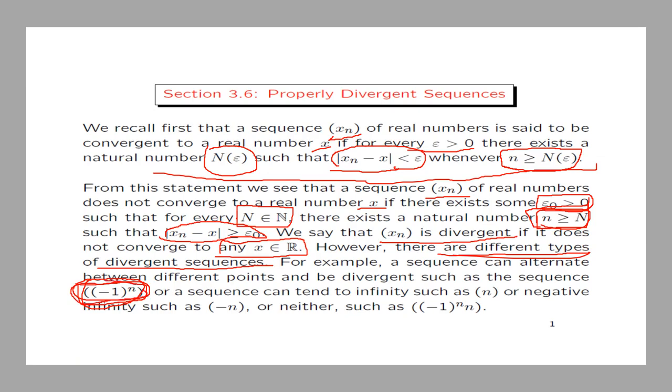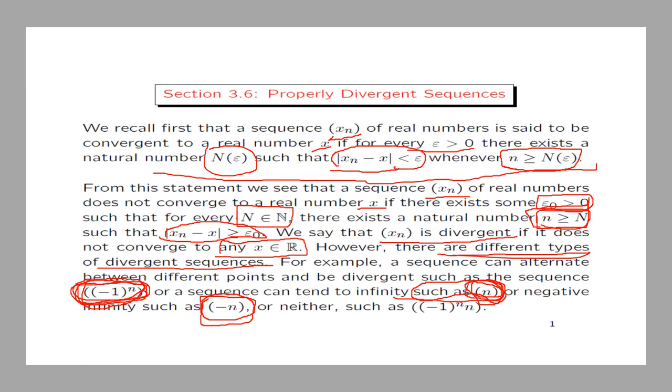So that sequence does not converge. Another type of sequence which does not converge is one which tends to plus infinity. For example, the sequence xn is equal to n, a sequence where every term xn is equal to n. That sequence tends to plus infinity. The other sequence which diverges is, for example, the sequence which tends to minus infinity. As an example, if we take xn is equal to minus n for every natural number n, then that sequence tends to minus infinity.